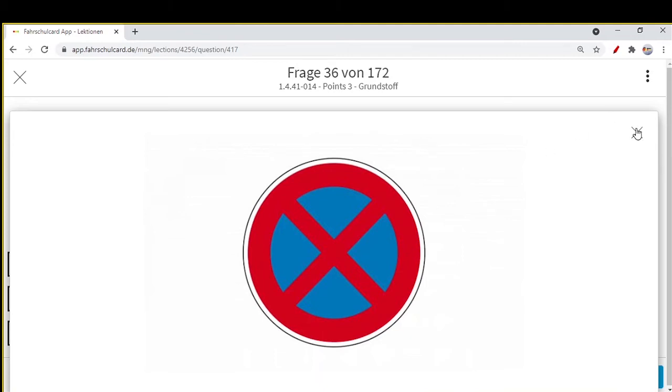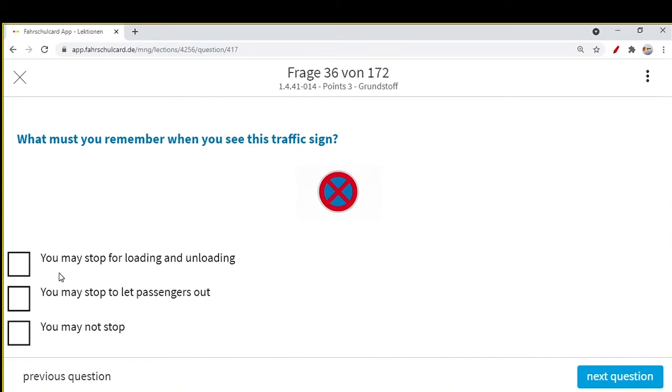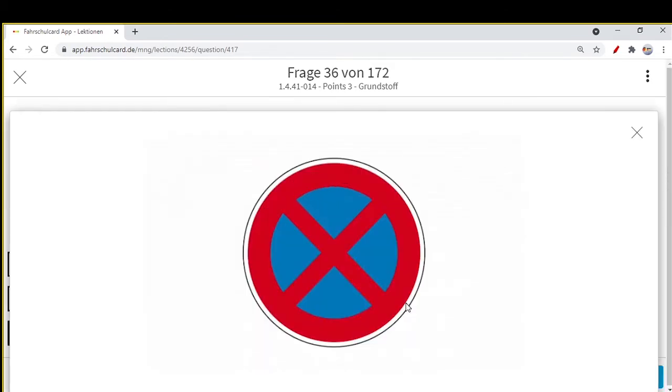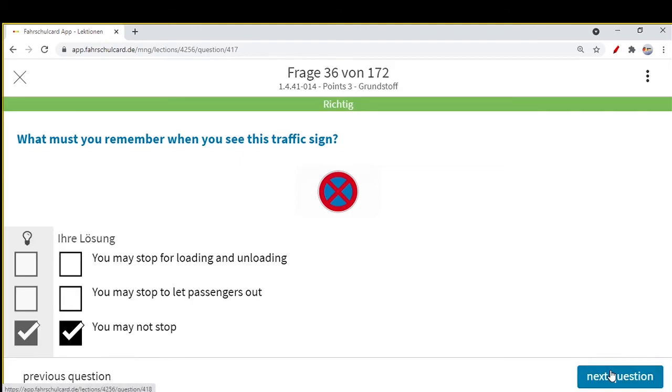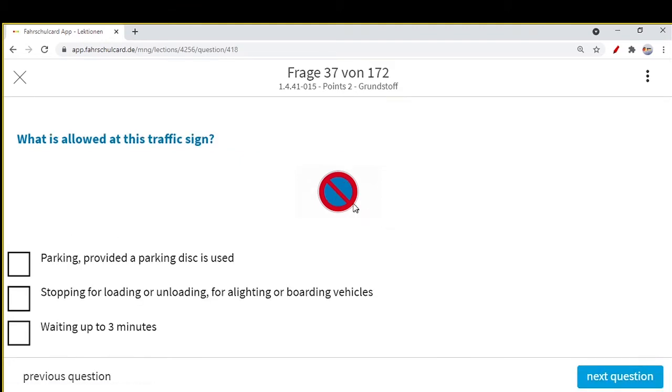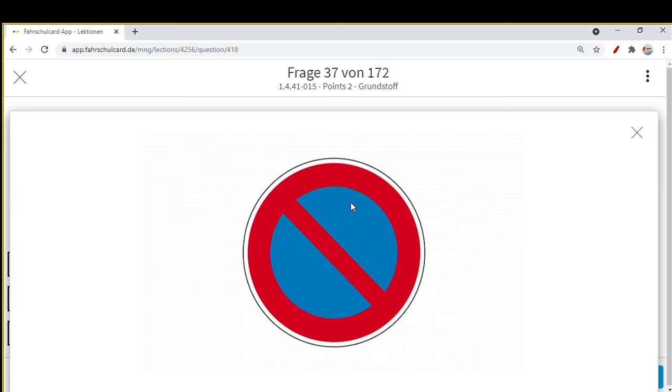You cannot stop here. You may stop for loading and unloading? No, you may not stop. You may stop to let passenger out or passenger in? No. In this sign, when there are two diagonal crosses, you are not even allowed to stop here. No loading, unloading, no passenger out or in. You may not stop. The answer is very simple. If only one diagonal sign is there, you can stop here for three minutes for loading and unloading and to let passengers out and in.